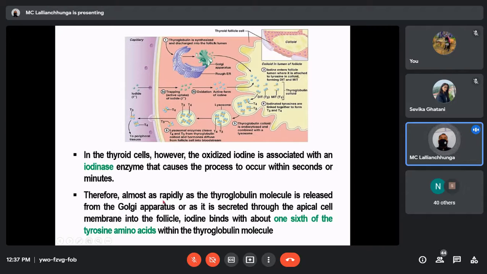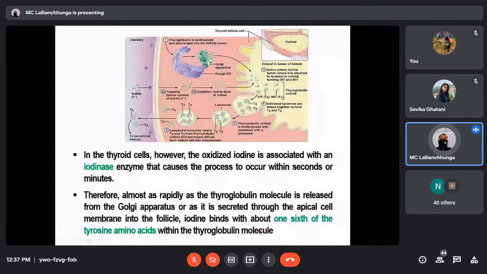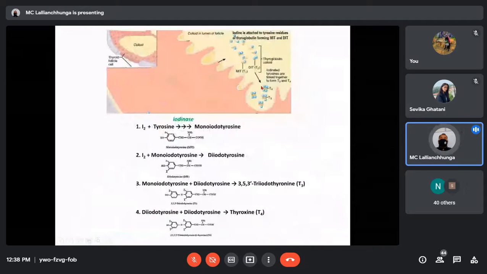Therefore, almost as rapidly as a thyroglobulin molecule is released from the Golgi apparatus, or as it is secreted through the apical membrane into the follicle, iodine binds with about one-sixth of the tyrosine amino acids within the thyroglobulin molecule. So immediately when thyroglobulin enters here and iodine enters here, around one-sixth of the amino acids within that thyroglobulin will be in combination with the iodine. Here they are. Now let's see how this combination occurs.